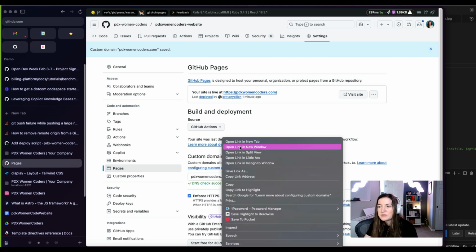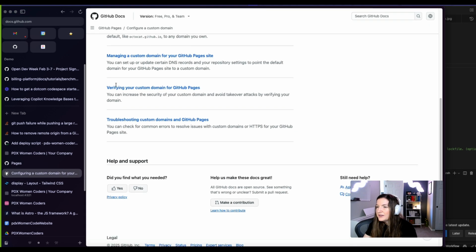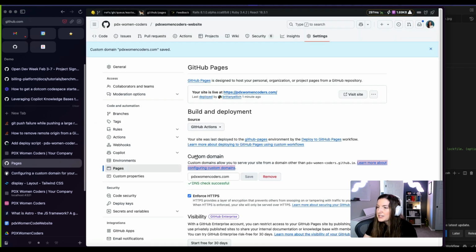But if you are curious about setting up custom domains, there are some DNS things you need to add, and this link always has it. So you can go here and learn all about what you need to add to make sure that your custom domain will work with Pages. I think it also has to be a public repo, but I'm not totally sure. That's a thing I probably should know.